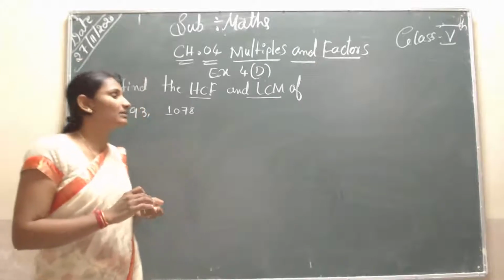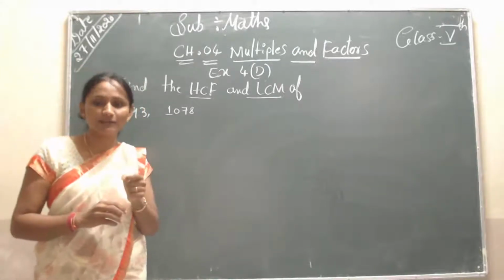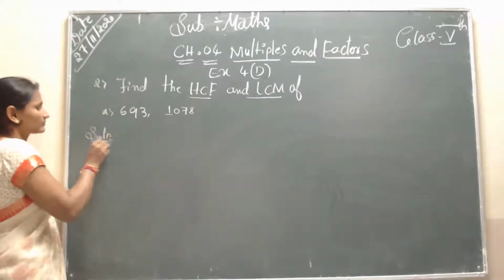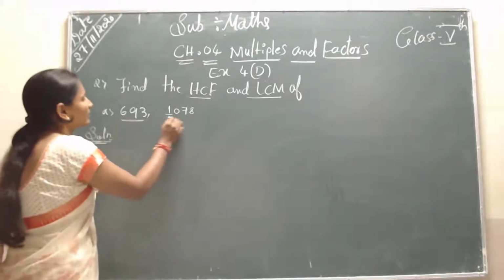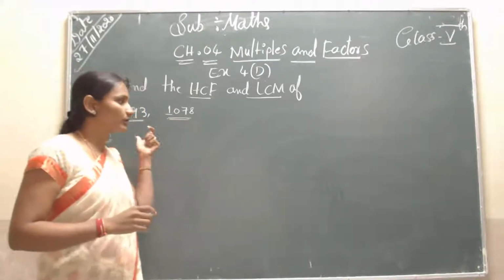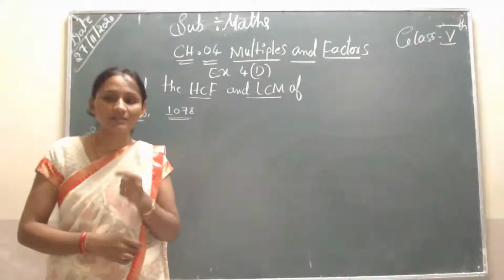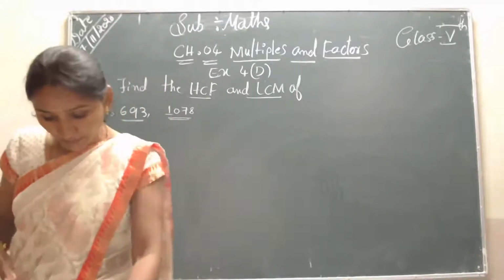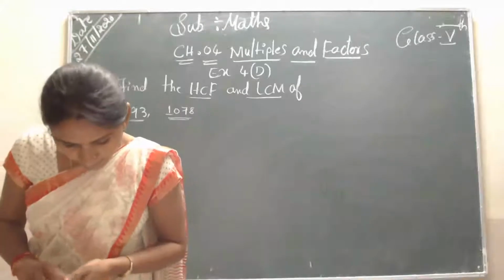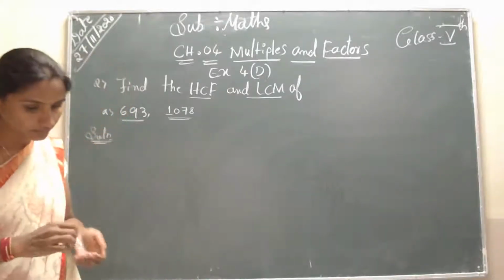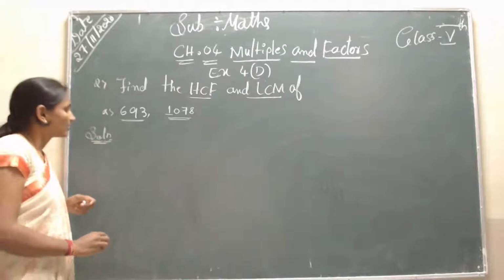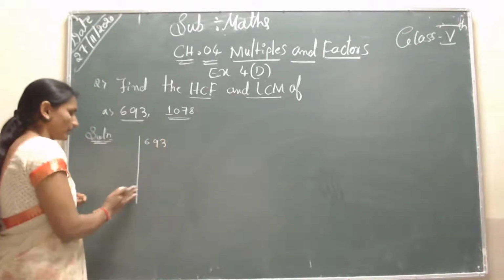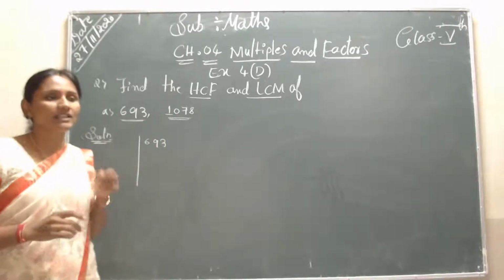First you write the numbers using the L symbol of LCM. Since two questions are given together, I will separate them. The common factor goes on the left side, students. I will solve 693 first, separately, using the common division method.